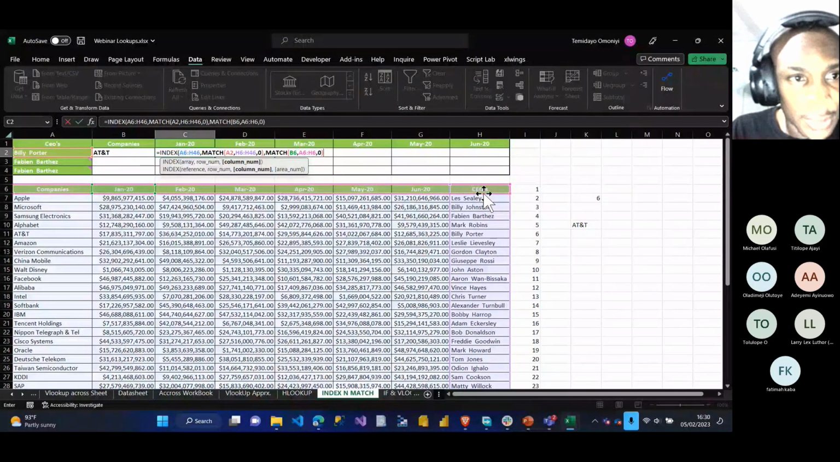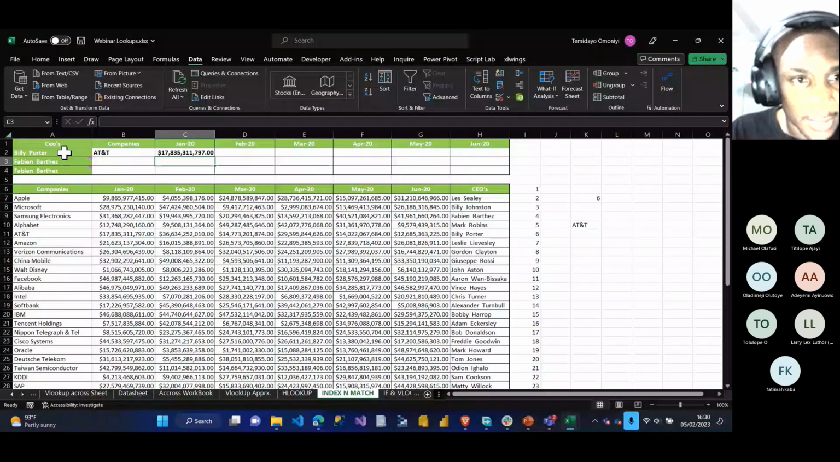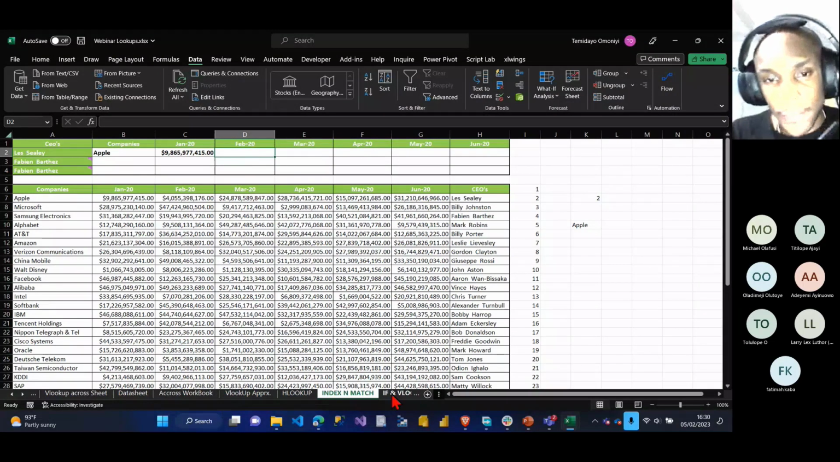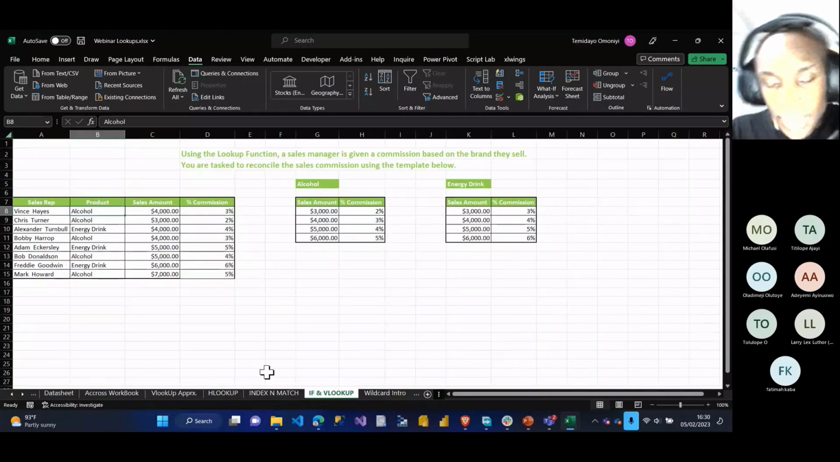Let's check it now. Let me change this now to something close. You can easily see. Let's say this Sean, right? This is Apple, right? And the amount for January, you can see is correct. So that's how I use match of match. And sometimes I can also change the whole positioning and everything. So let's go further again. Let's use if and VLOOKUP together.